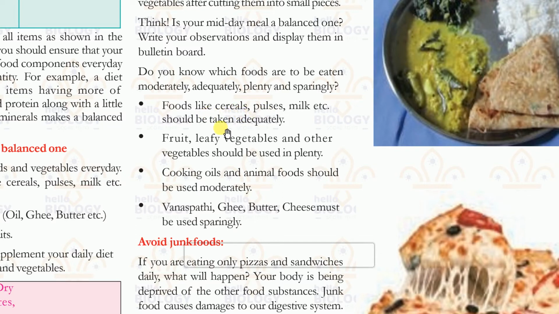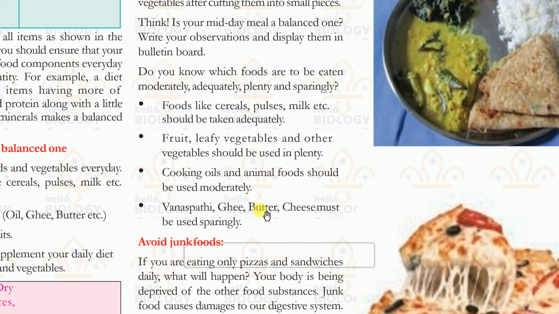Must be taken. Fruits, leafy vegetables, and other vegetables should be used in plenty. Daily you need to eat fruits and leafy vegetables, much and much. Cooking oils and animal foods should be used moderately. Little only. Animal foods means meat, egg, like that. So they can be used moderately.